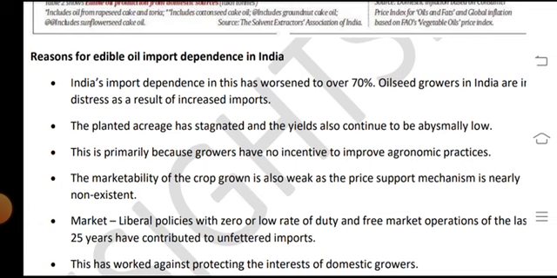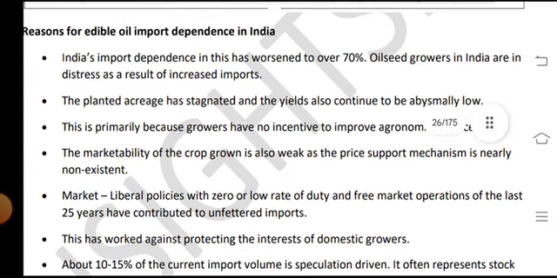Over 70% of oilseed growers in India are in distress as a result of the increase in imports. The planted average acreage has stagnated and the yield also continues to be abysmally low. This is primarily because growers have no incentives to improve agronomic practices. The market availability of crops is also weakened as the price support mechanism is nearly non-existent.